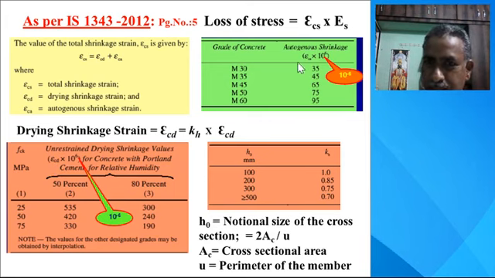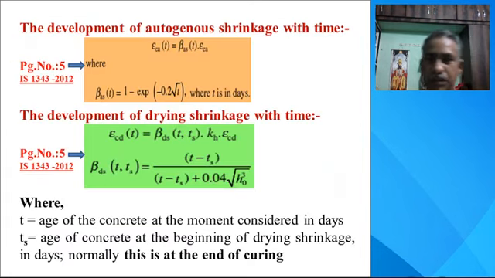Similarly, ε_ca, the autogenous shrinkage. This value depends on the grade, and we use the M40 grade. Again interpolate this: for M35 it is 45, and for M45 it is 65. After interpolation for M40 grade we get 55. This value is 55. Okay, so this is the first one.